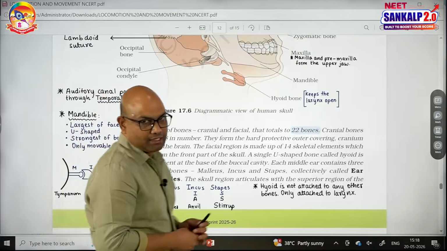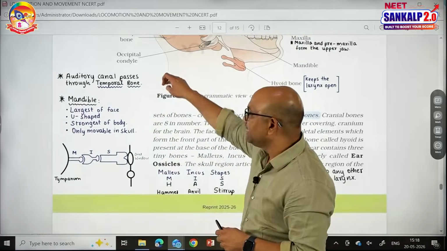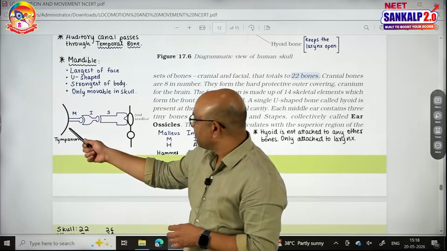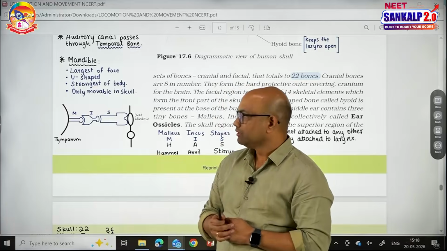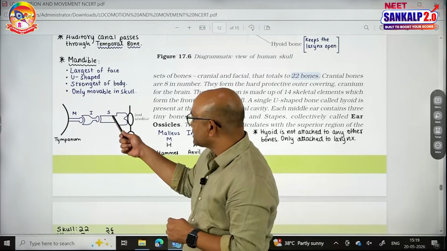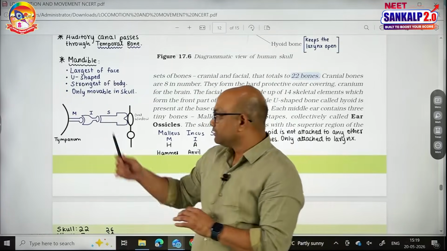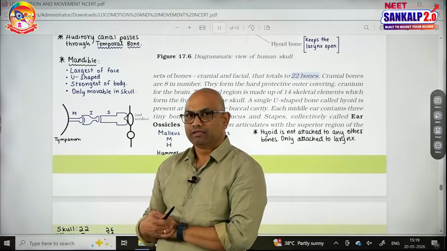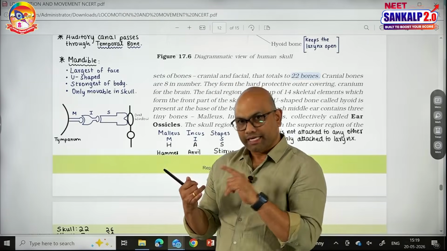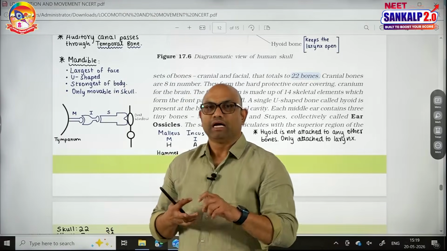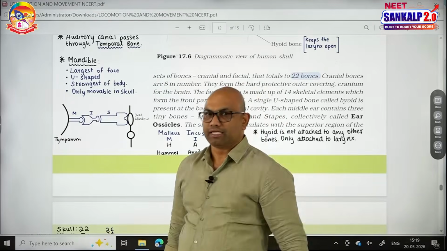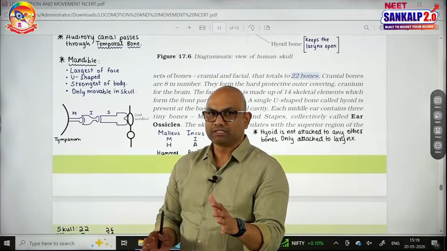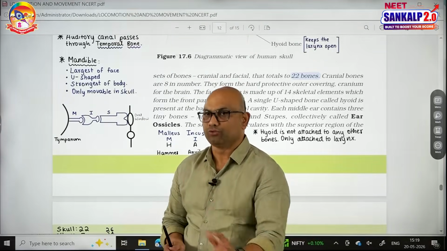The next is ear ossicles. Each ear consists of 3 ear ossicles, starting from within the middle ear between tympanum and the oval window. Malleus, incus, stapes. These are the 3 ear ossicles. 3 in one ear, 3 in another ear. So 6 ear ossicles are there. So with this we have completed cranial bones, facial bones, hyoid and ear ossicles. But cranial and facial are related to the skull bones. The total number of skull bones here is 22.